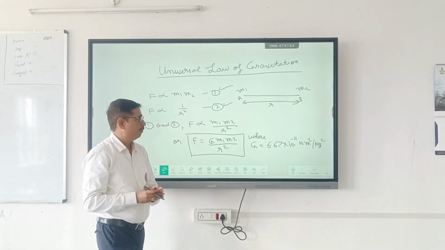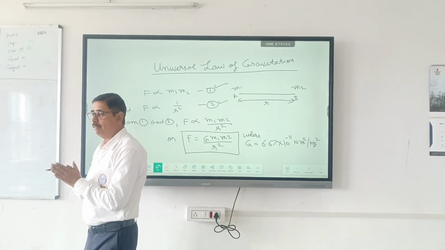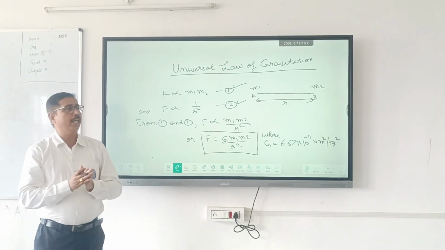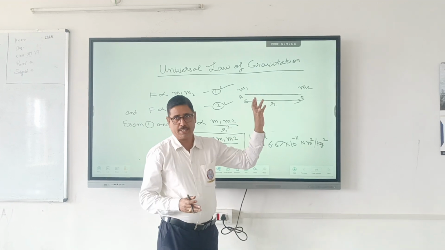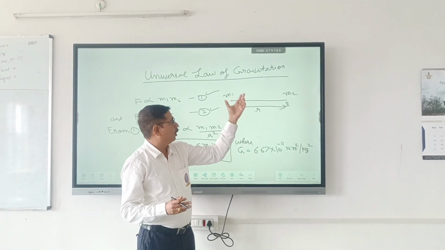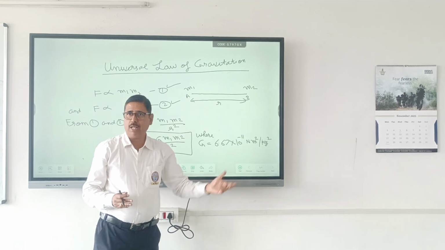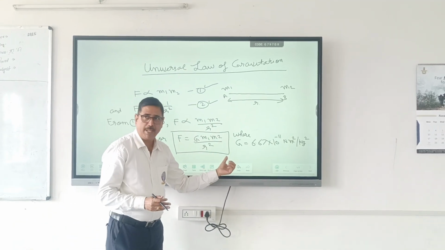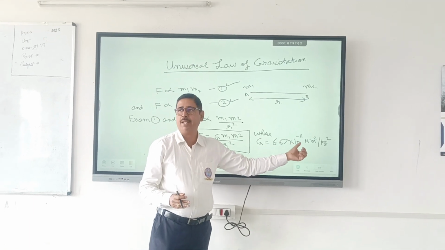The second thing is, why is the name given universal gravitational constant? Because this constant is independent of the medium between the two masses. Means if we put this system in another medium, then also what will happen? The force will remain the same and the universal gravitational constant will remain the same.